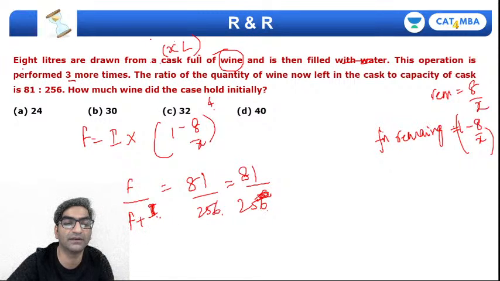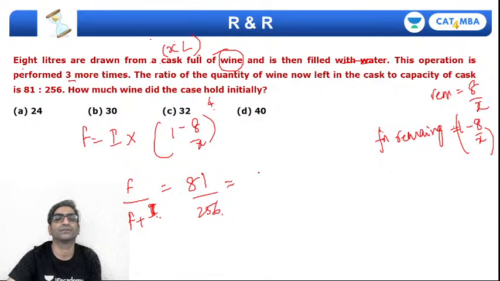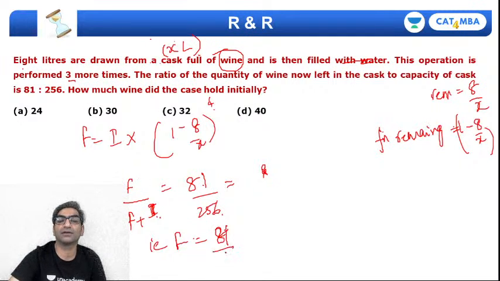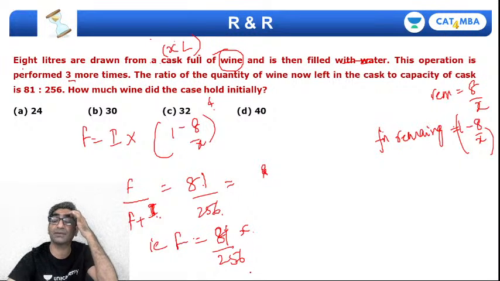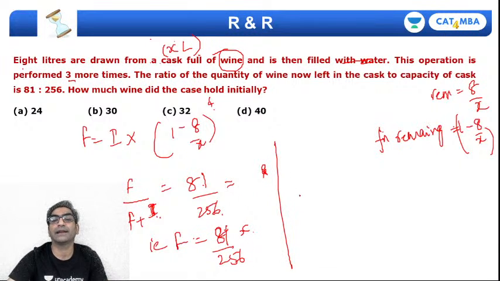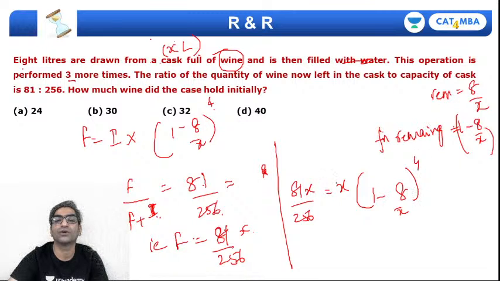Right? In fact here the cask volume is assumed to be X. And you already know that the total volume is X. So I can say that final volume of wine would be 81 by 256 into the total volume, which is X. Cask volume remains a constant, so that becomes X. So if I apply that in the formula, then I'll get 81X upon 256 equals X into 1 minus 8 by X to the power of 4. Right? So the X goes away.